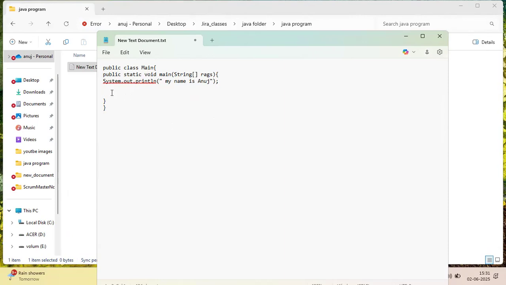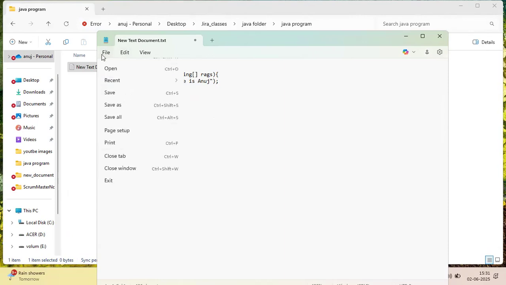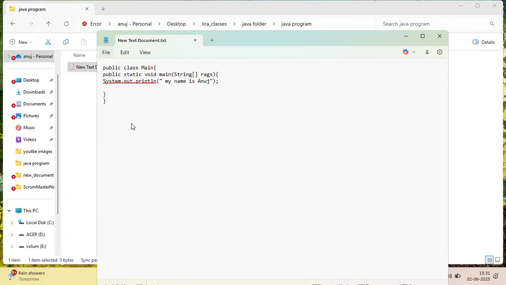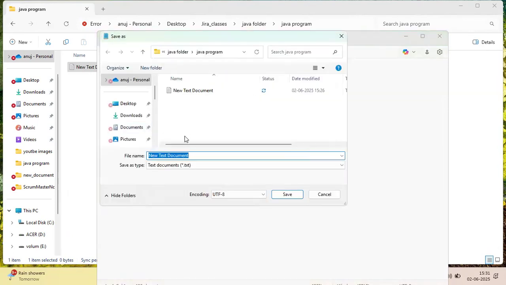Now you just have to save this file. Go to File, Save As. The file name should be the same as the class name. The class name you have given is Main, so the file name should also be Main, with a capital first letter.